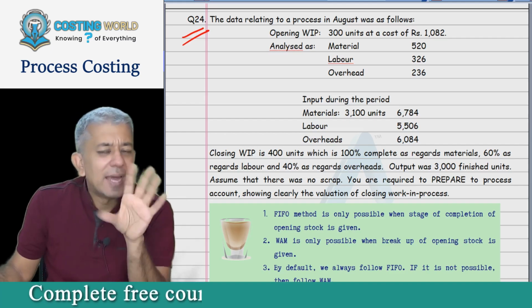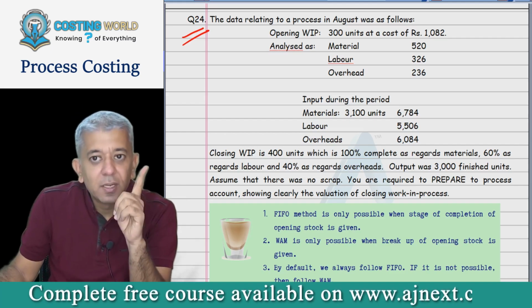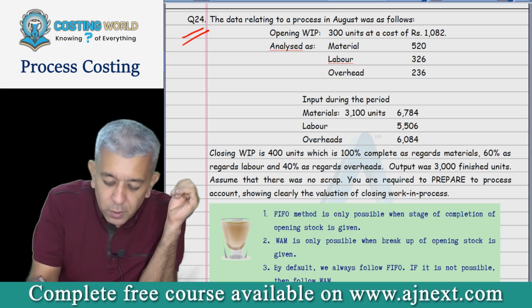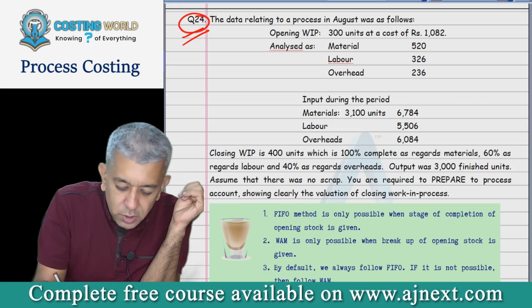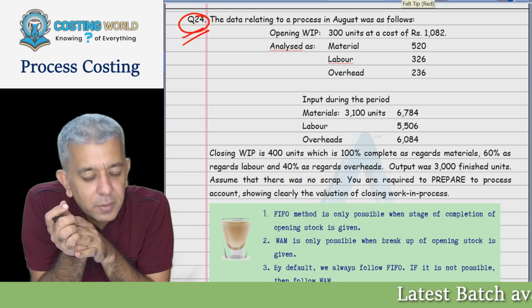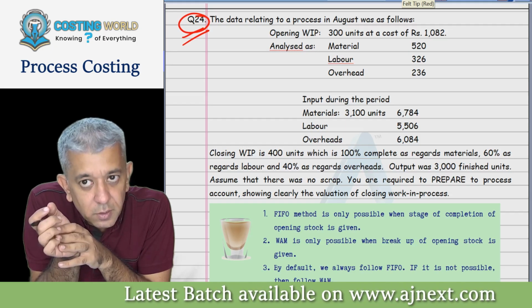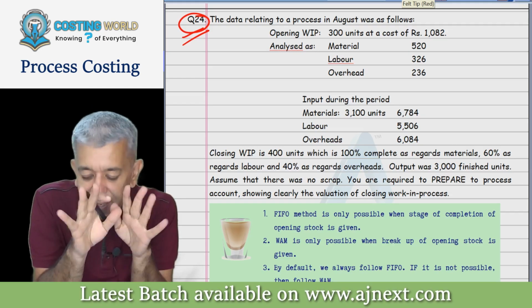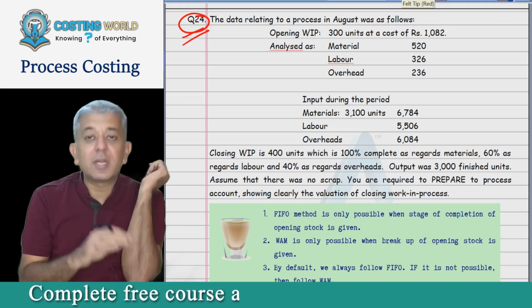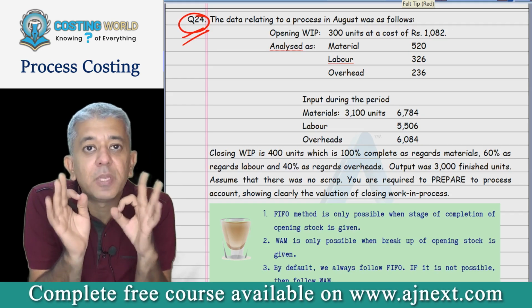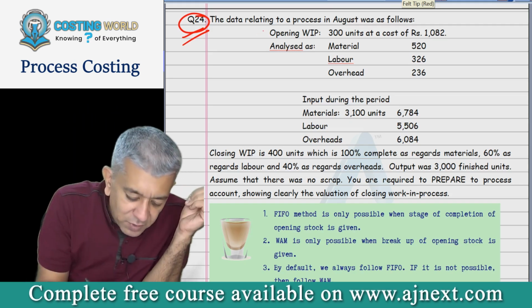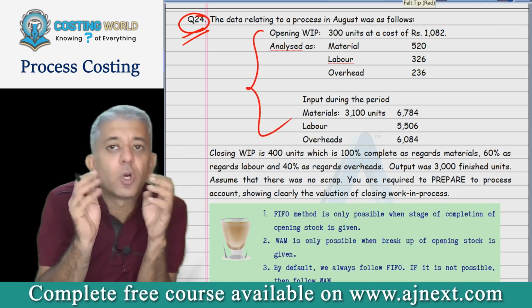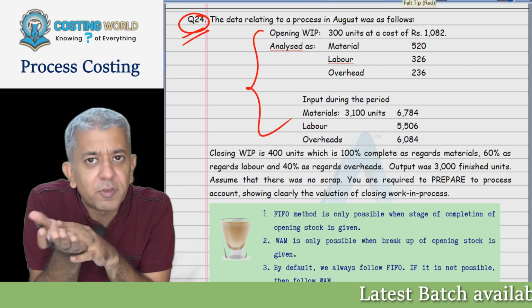Fine. That answer I'll accept. But somebody has given me the answer to this particular question also. Listen. Please repeat. Percentages for completion aren't mentioned. Listen, opening stock, that answer is perfect. So for opening stock WIP, the stage of completion is not given. If ever the stage of completion of opening stock is not given, you cannot follow the FIFO method, because in